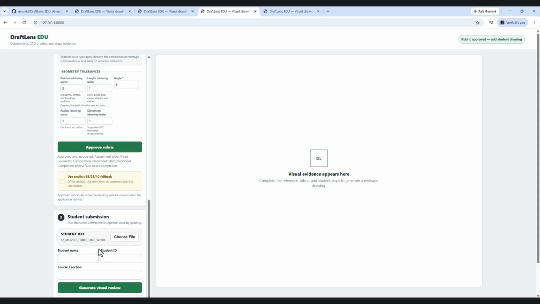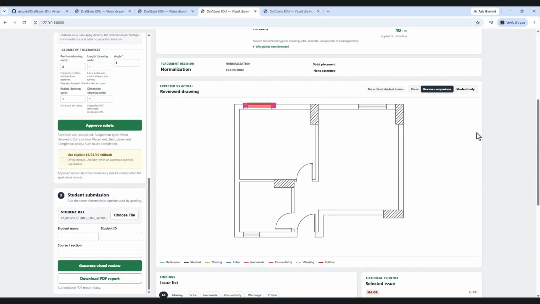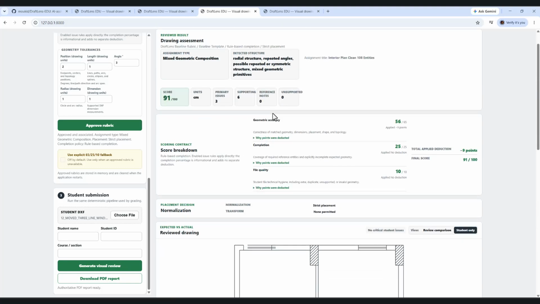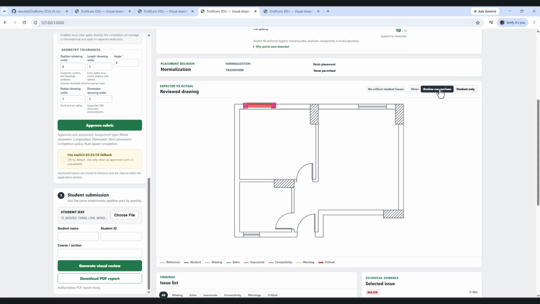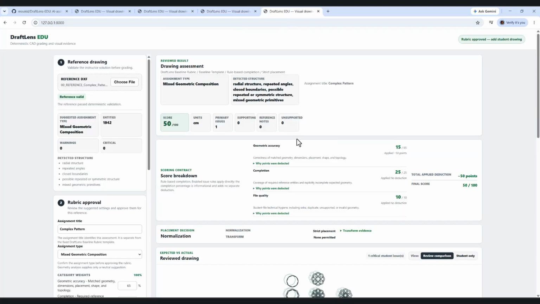DraftLens also avoids repeated deduction. One moved element creates two endpoint gaps. The main error is detected once. The gaps remain visible as supporting evidence with no extra deduction.